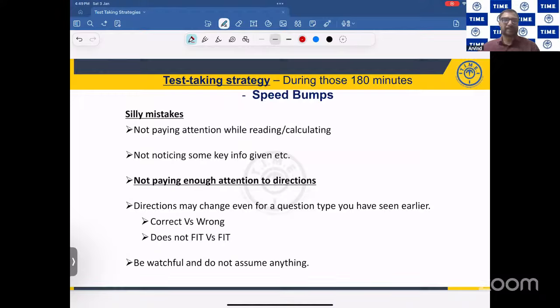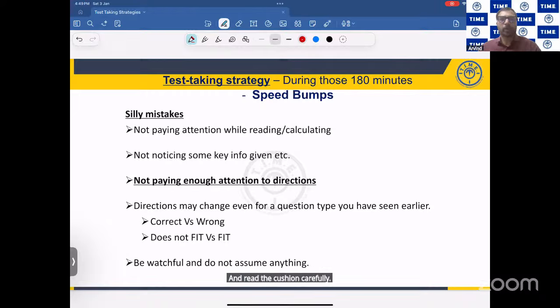Avoid silly mistakes. I'll ask you one simple question. What is the value of 2 into 3? 5, right? I know today you say the answer is 6, but in the examination, you might mark the answer as 5. That is the pressure that happens. So please don't make silly mistakes and read the question carefully.